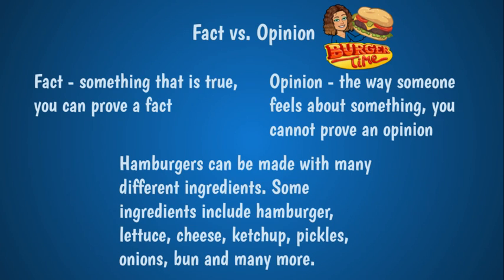Yes, that's true. Can we prove that? If we go and study and look at a bunch of different types of hamburgers, can we prove that they're made out of different ingredients, that all over the world people use different things on their hamburgers? Yeah, we could probably prove that. Look at a lot of different restaurant menus, talk to people about it. You could gather some evidence and details about that.